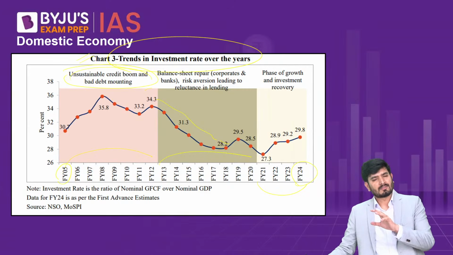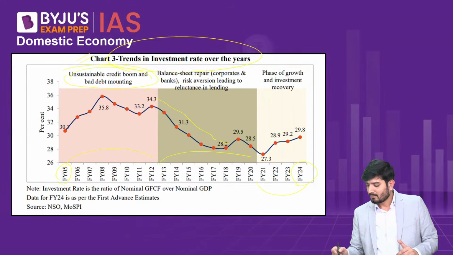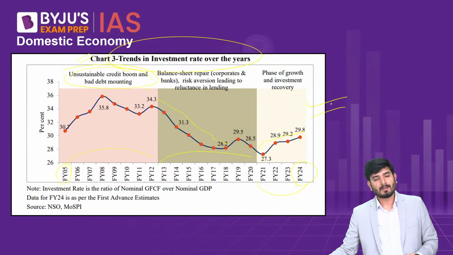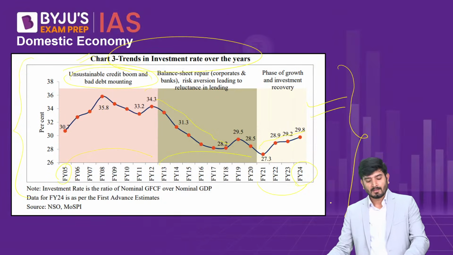Later on, the government took some steps to improve the banking sector performance and bring down the NPAs, and then we started having an increase in investment. This is particularly important for the prelims exam. You can have a question from this particular chart in your prelims exam based on some trends.